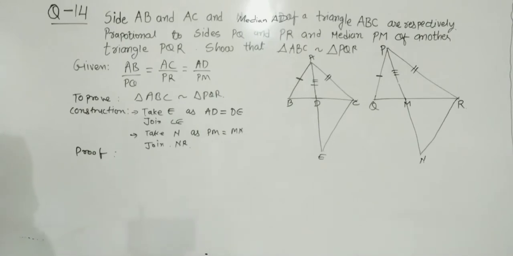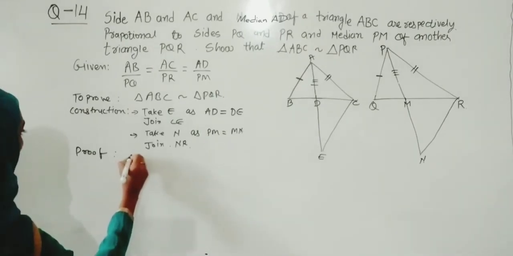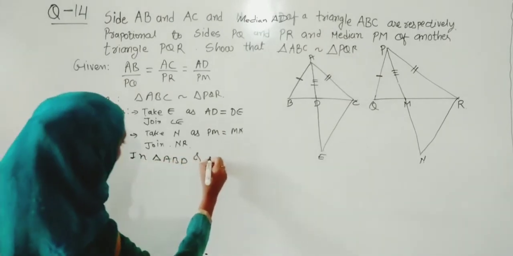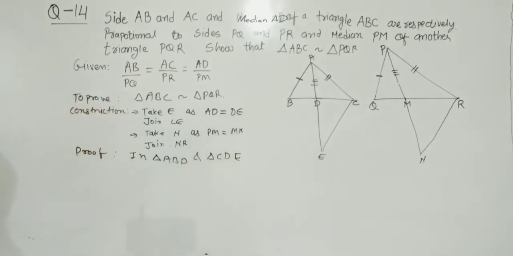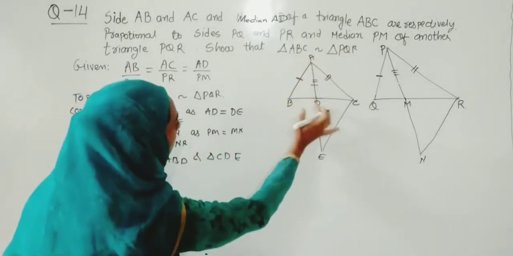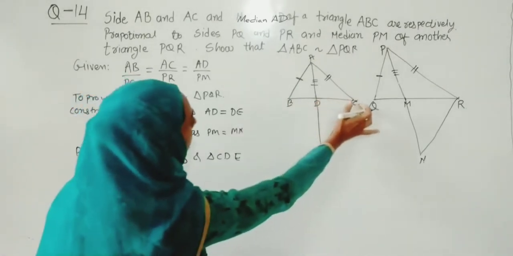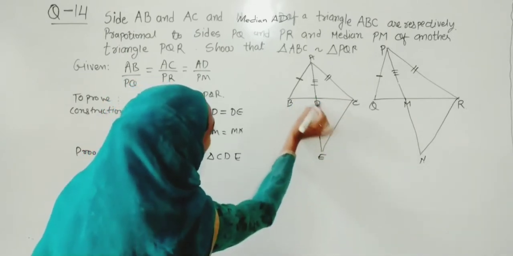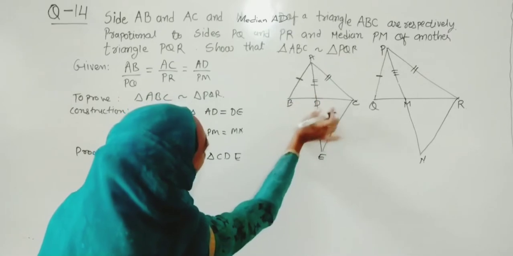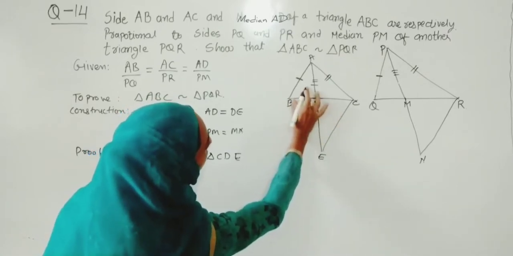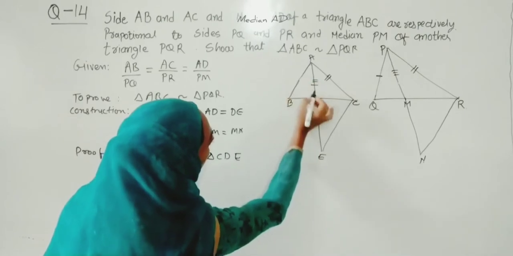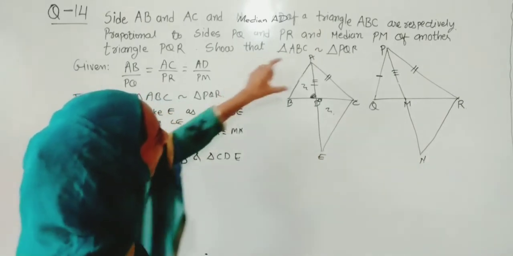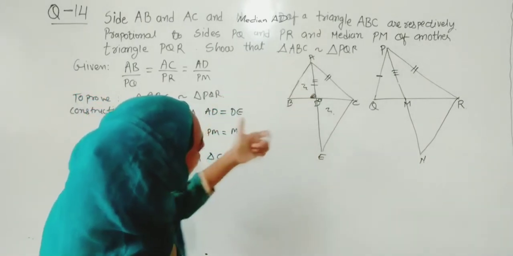So here we will talk about two triangles. Those two triangles are triangle ABD and triangle CDE. So this one is triangle ABD and another triangle is CD and this E. So we are talking about these two triangles. Let us prove congruency of it. So here we will use a congruency rule. If we talk about this and this triangle, they have this angle as vertically opposite. As I told you, we have taken AD equals to DE by construction.